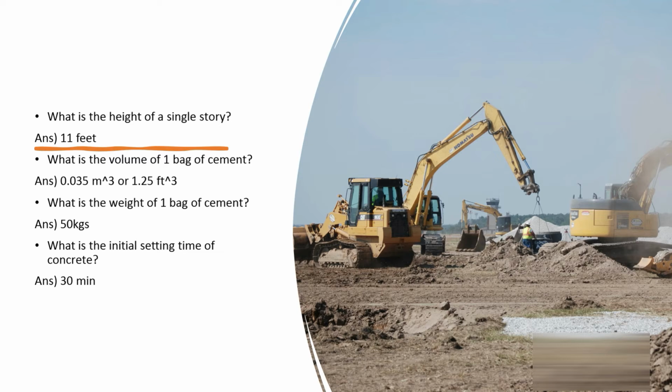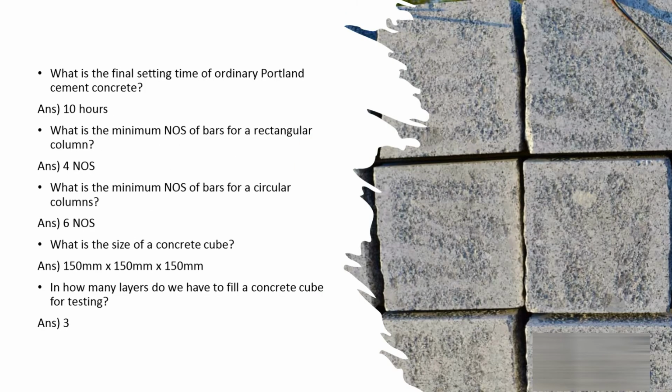What is the weight of one bag of cement? It's 50 kgs. Then what is the initial setting time of concrete, after which it starts to harden? It's 30 minutes. And the final setting time is 10 hours. Here's the next question. What is the final setting time of ordinary Portland cement, OPC, which is the most widely and commonly used cement in the construction industry? So 10 hours. Initial setting time is 30 minutes and final setting time is 10 hours.